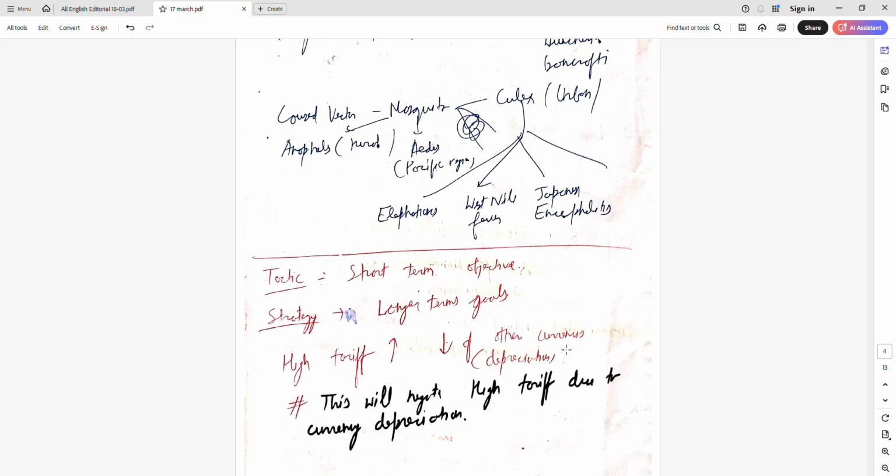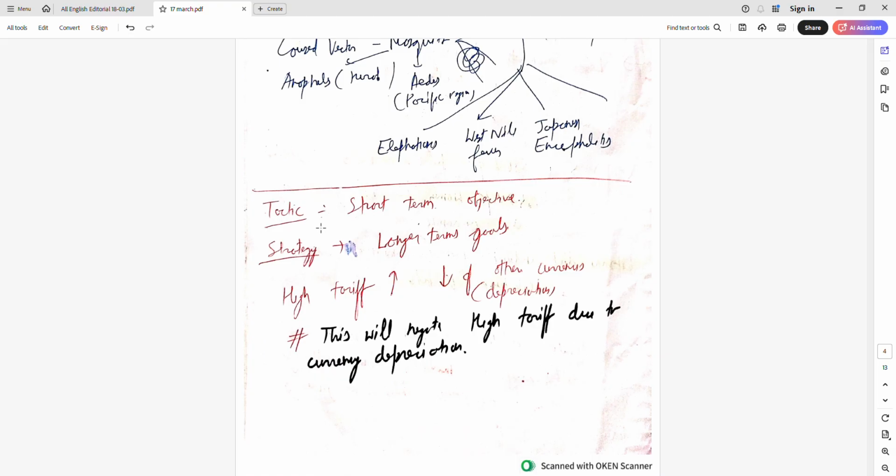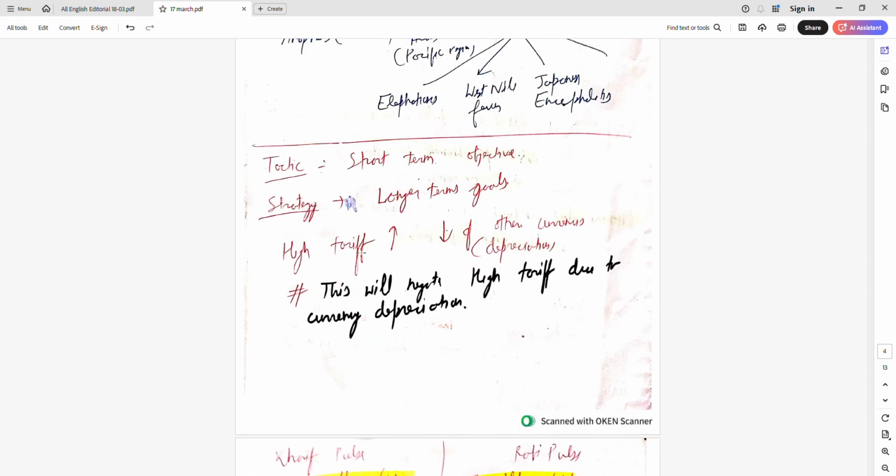So what is the difference between tactic and strategy? Tactics is a short-term objective and strategy is required for long-term goals. So tactics is short-sighted. Strategy is forward-looking, long-term. So higher tariffs lead to depreciation of currencies. If you set higher tariffs, currency will depreciate.